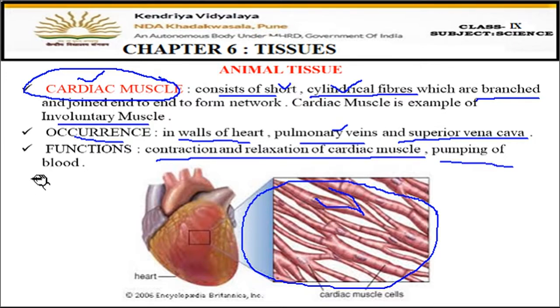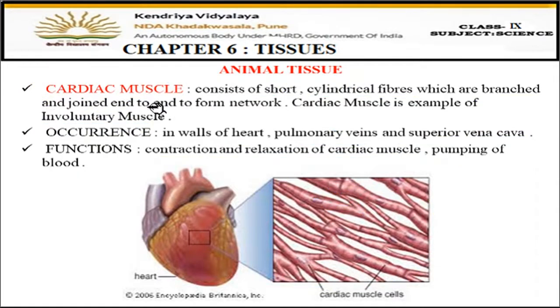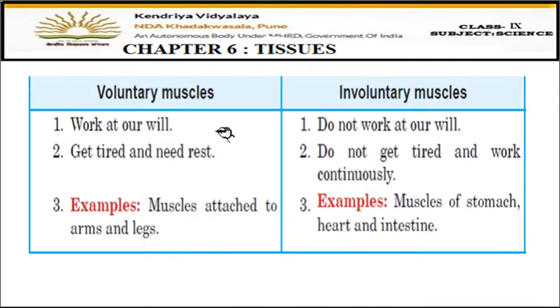Okay. So these all functions are under the control of cardiac muscles, and cardiac muscles are not under our control. They are involuntary. Okay. So I think these three types of muscles are clear to you all. Now let's see the difference between voluntary muscles and involuntary muscles.